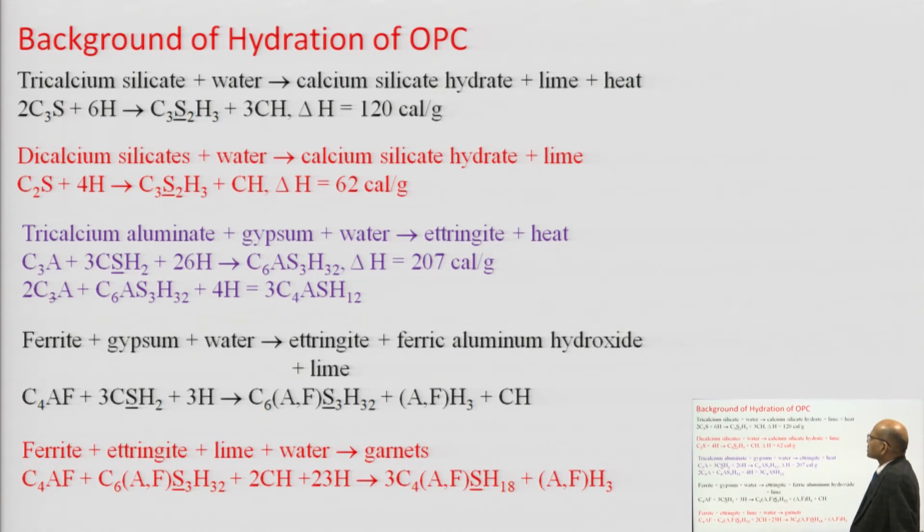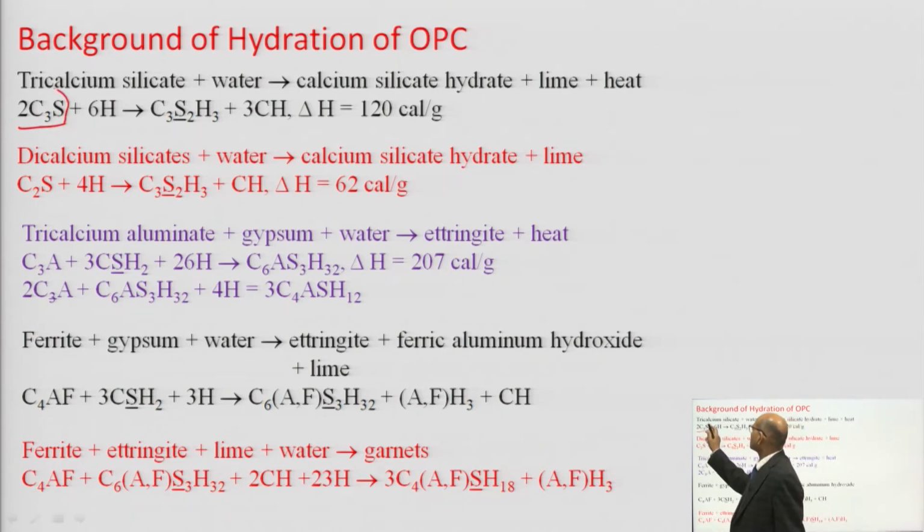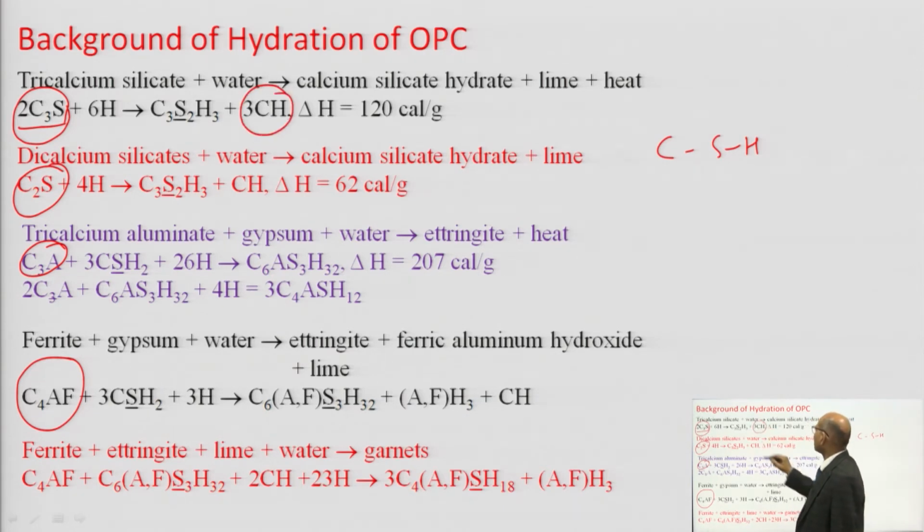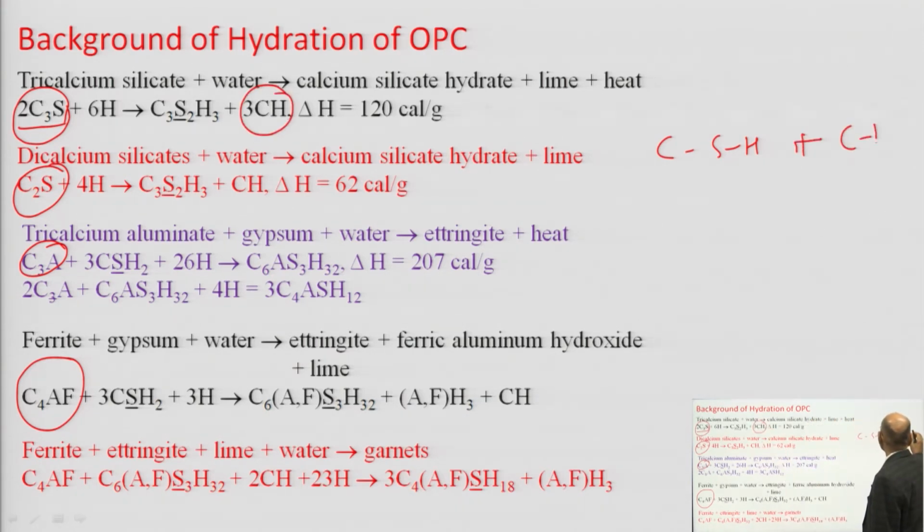We have 4 Bogue compounds: C3S, C2S, C3A and C4AF. All these compounds react with water, and after reacting with water they produce cementing material like C-S-H gel. As a byproduct, we also get calcium hydroxide. This is the cement chemistry.